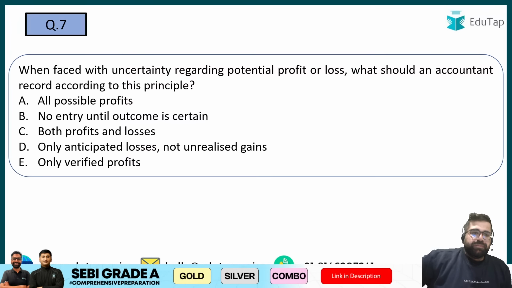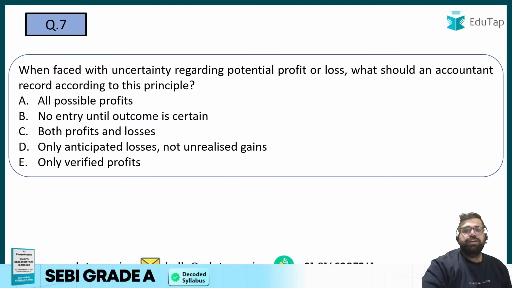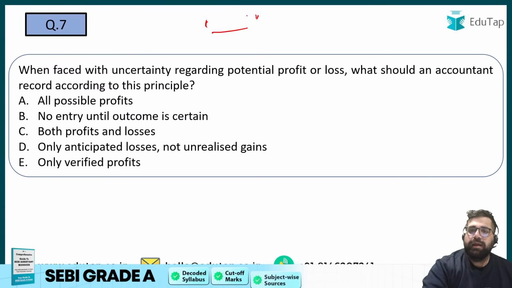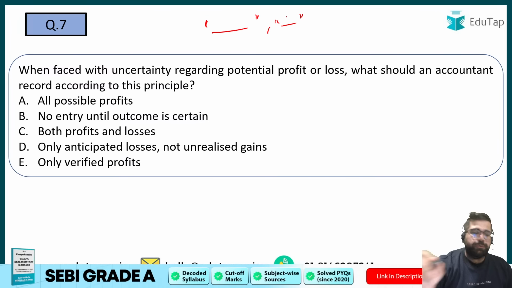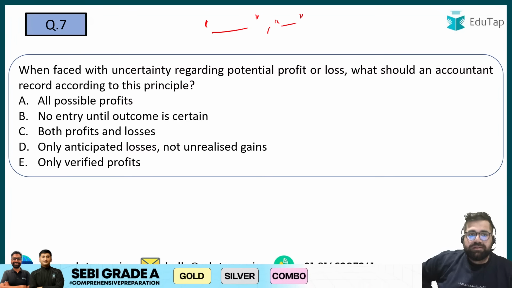Question number 7. When faced with uncertainty regarding profit potential or loss, what should an accountant record according to this principle? Now the principle in this particular case you have to identify and then you have to answer it. You also have to tell me the name of the principle and then the accounting measure which we will do. What will be the correct answer for 7?